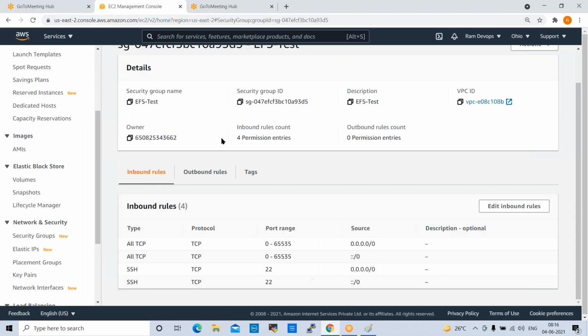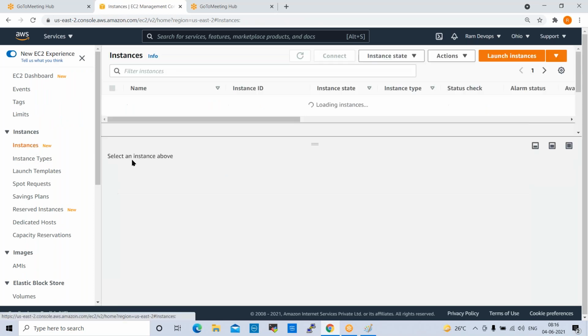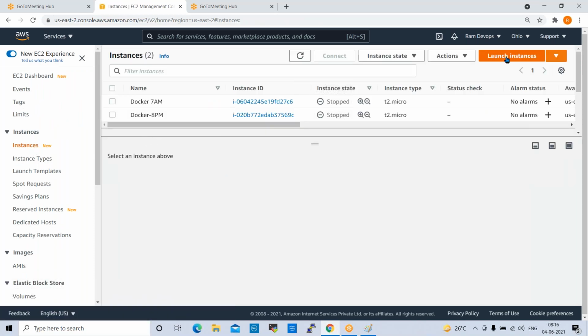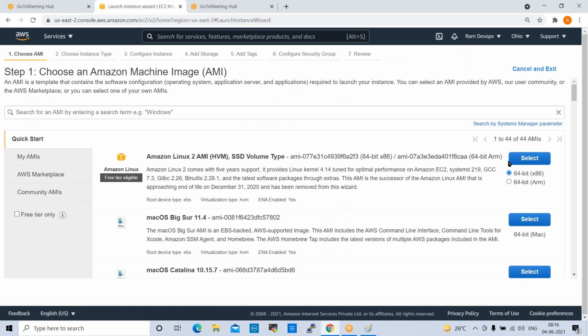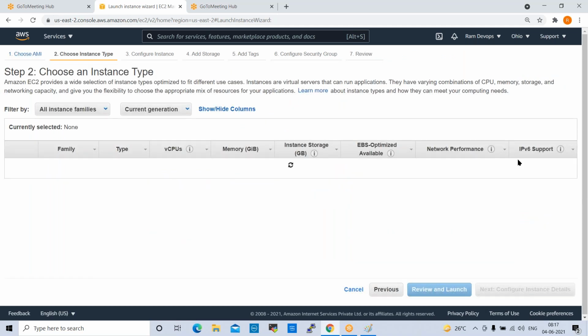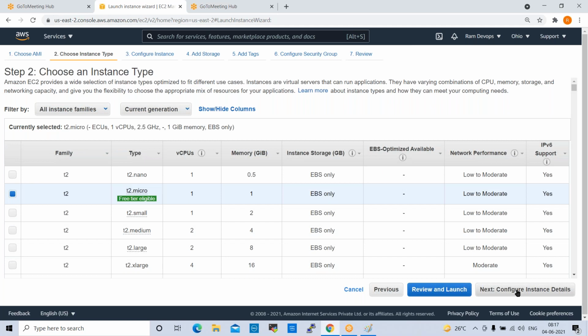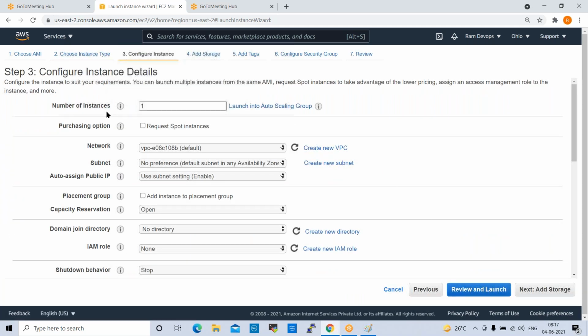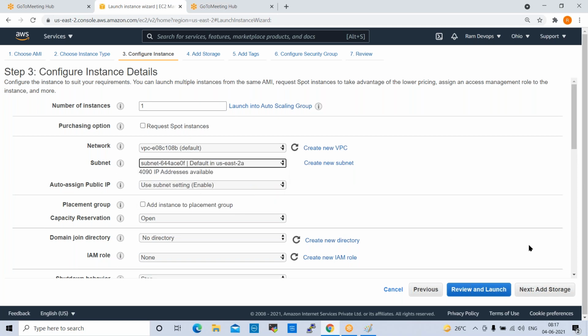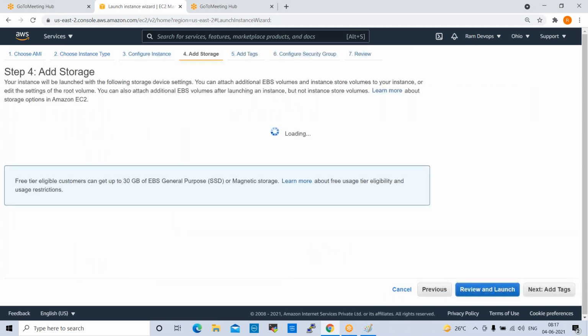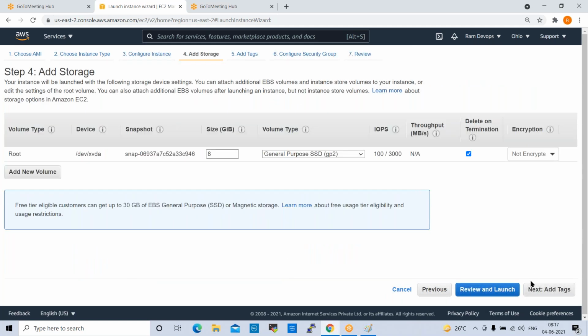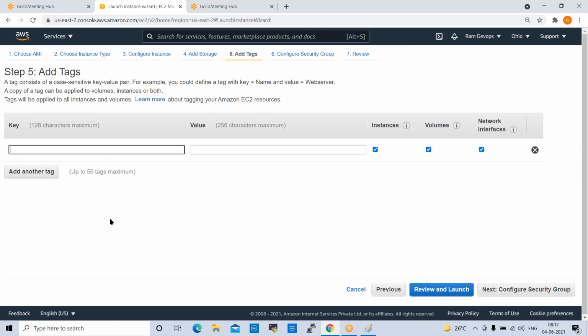Yeah, now we can go ahead and create two instances here. So go to instances, launch instance, select instance here. One instance we can create in availability zone 2A. Next, add storage, add tags, tag name, web server 1.